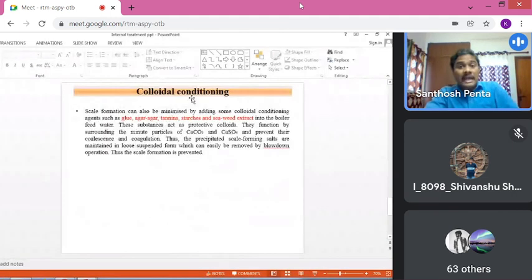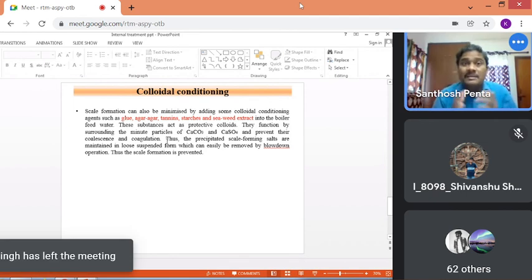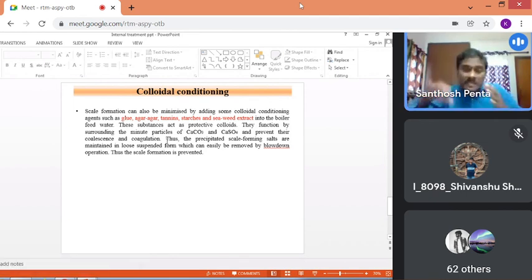Then next one, colloidal conditioning. In the colloidal conditioning, what happens? The inner walls of the boiler tube, we are lining with agar or some jelly type substances. See, what is sludge? The soft, loose and slimy precipitates are called sludge. Scale means the precipitates which are strongly adhering to the inner walls of the boiler tube. If any precipitates are there in the water sample and heat is continuously supplied, those precipitates may strongly stick to the inner walls of the boiler tube, and that is called scale.